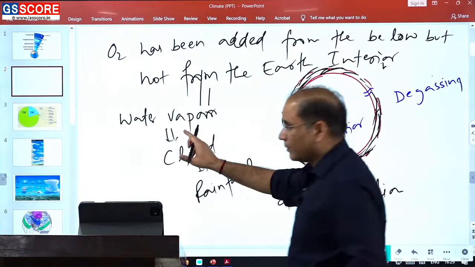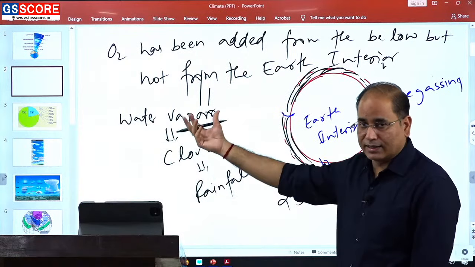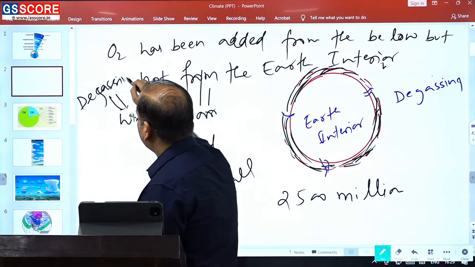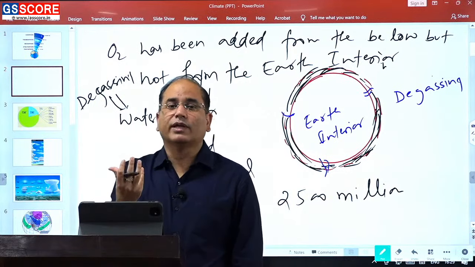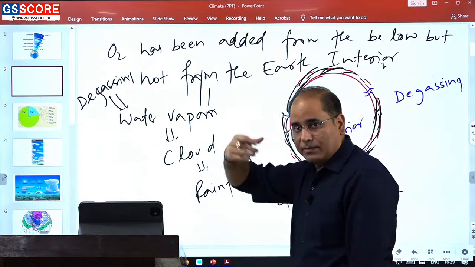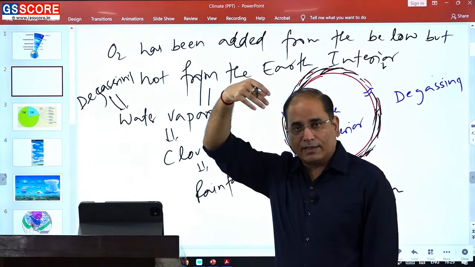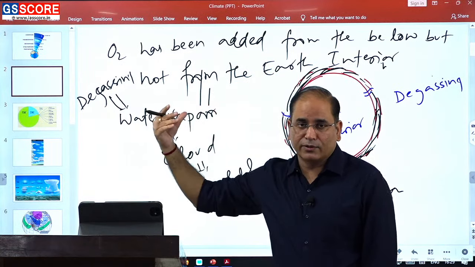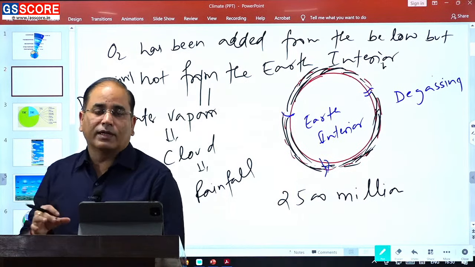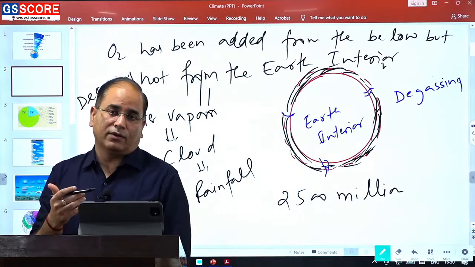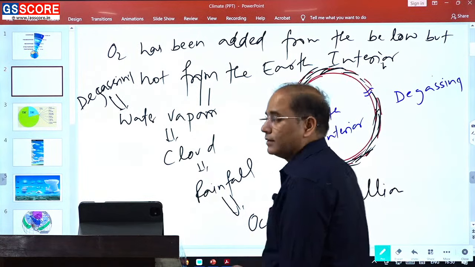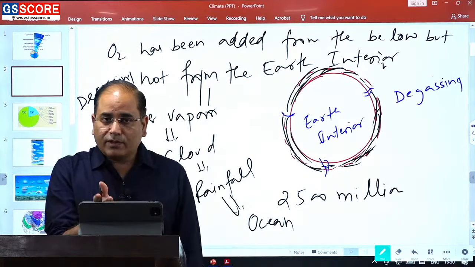So the primitive, initial water vapor that was released from the earth's interior through degassing was taken above because of the heating, and ultimately condensation took place, resulting in the development of cloud. Now this cloud started raining, and through this rainfall the oceans formed on the earth's surface.